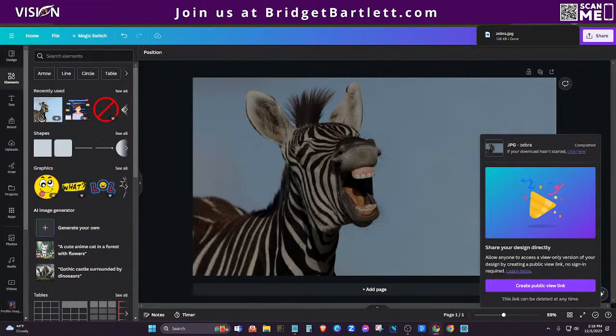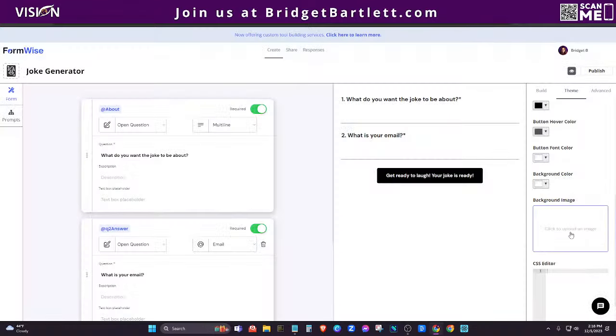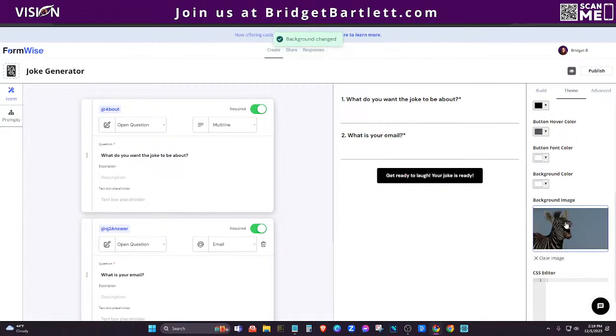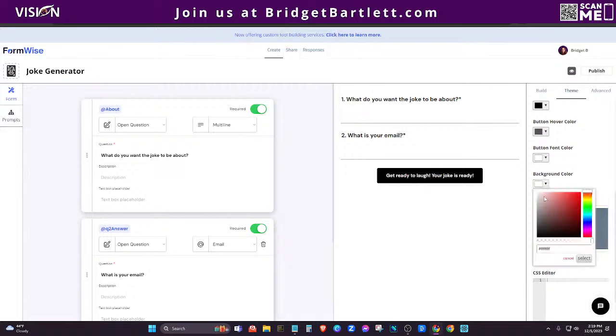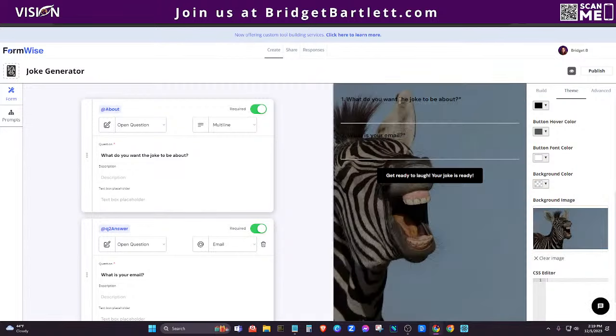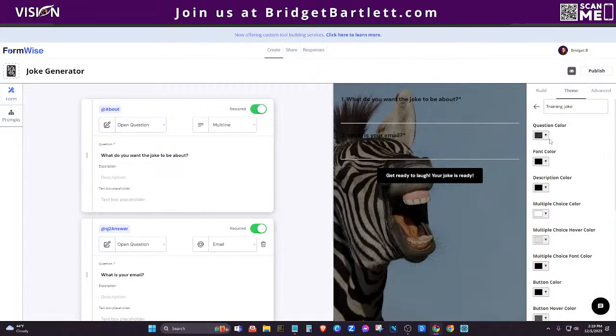And I'm going to go back over here now to Formwise, and let's go ahead and just embed that here. All right, so I'm pulling up my images. Let's go ahead and select that. And now we have this image here, okay? But of course, my background is still white, so I'm going to make this transparent. I'm going to go ahead and select. And then of course, you see that our text is too dark, so I'm going to change all the text to white as I go through here.